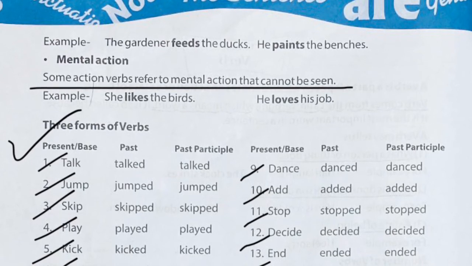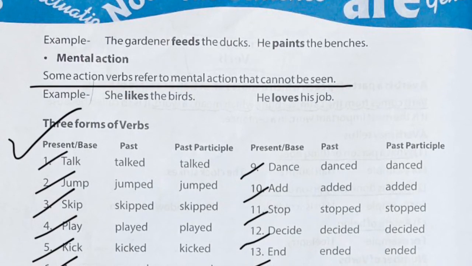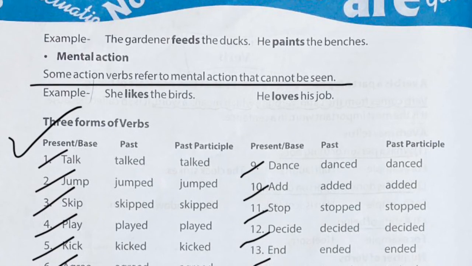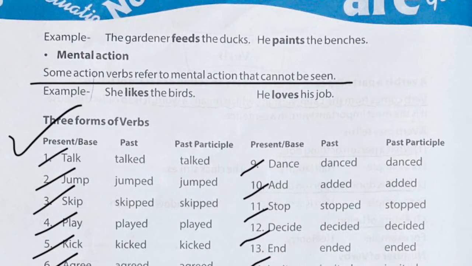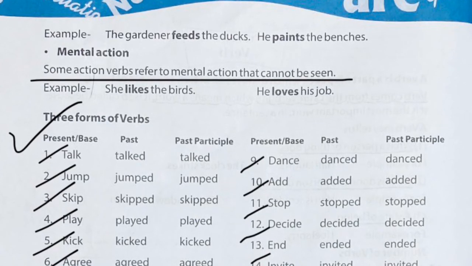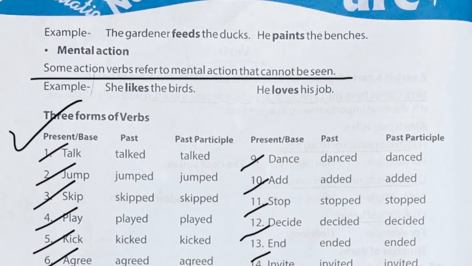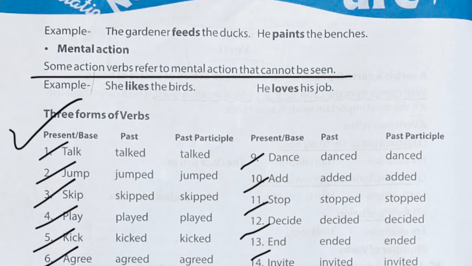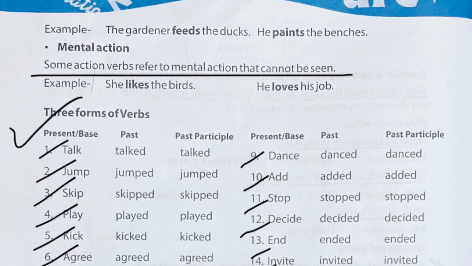These are the actions which cannot be seen by anybody, because these things always remain in one's mind. She likes the bird, he loves his job. So these are two types of action, physical action as well as mental action.